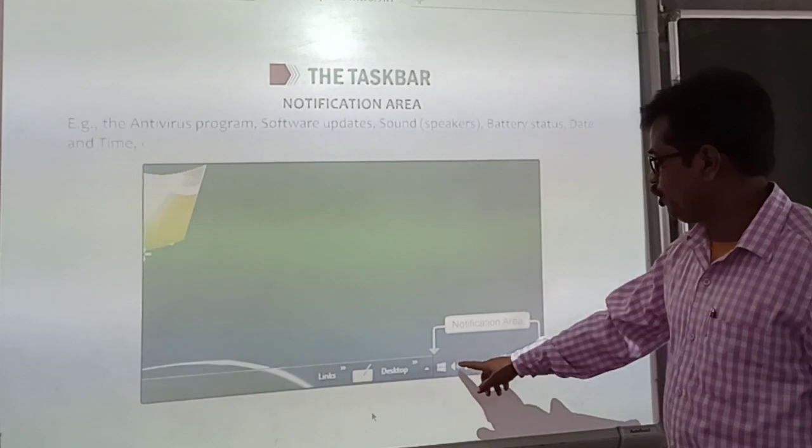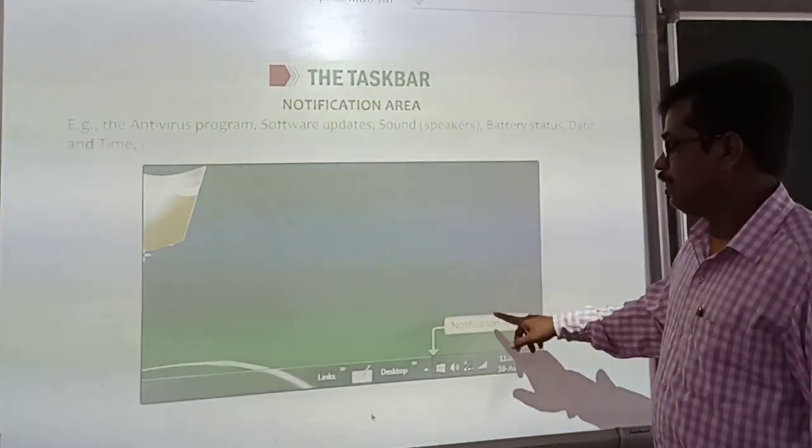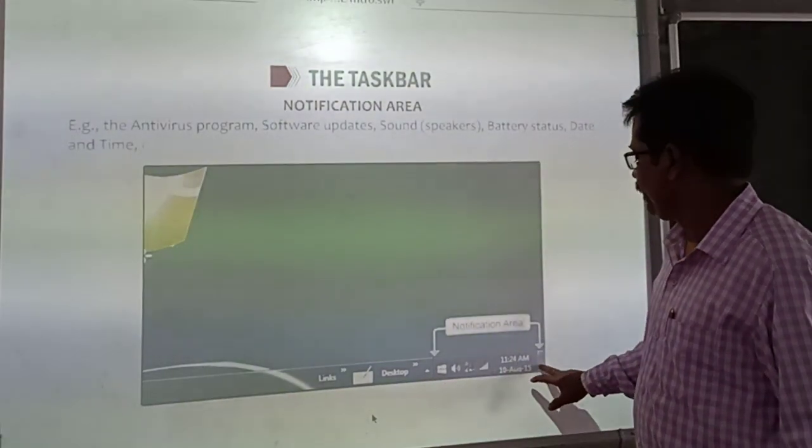You can see the volume icon, network icon, date and time, and battery status.